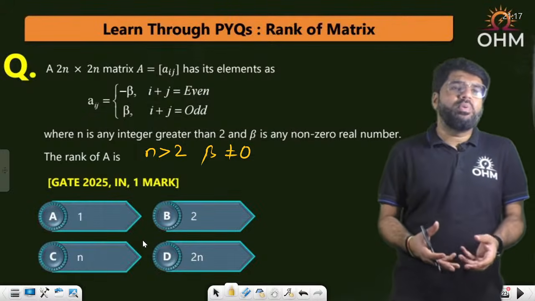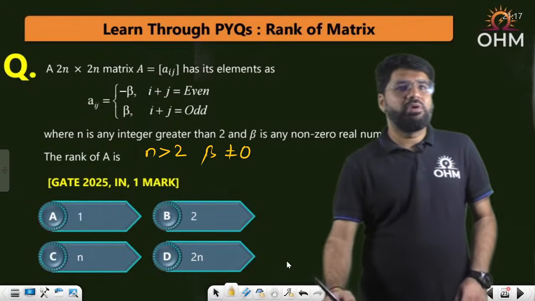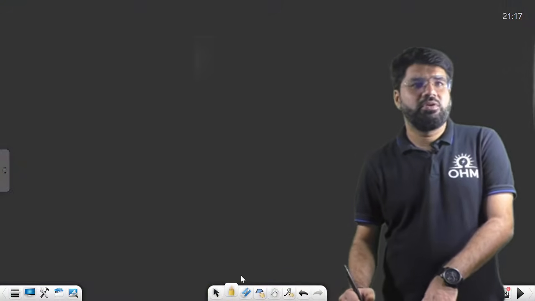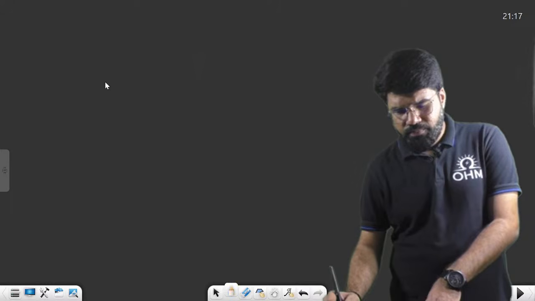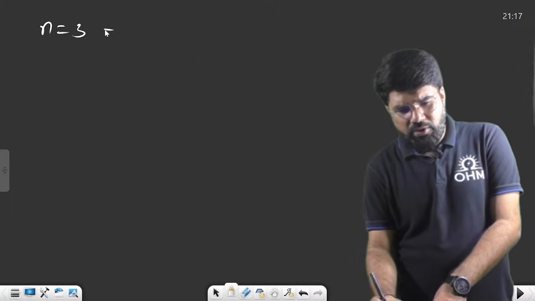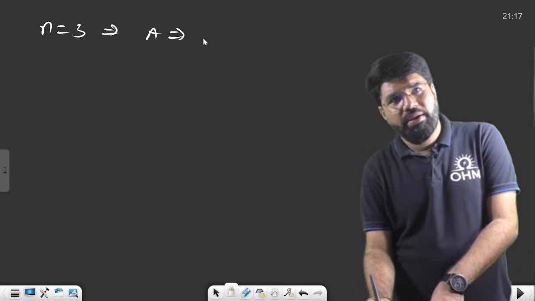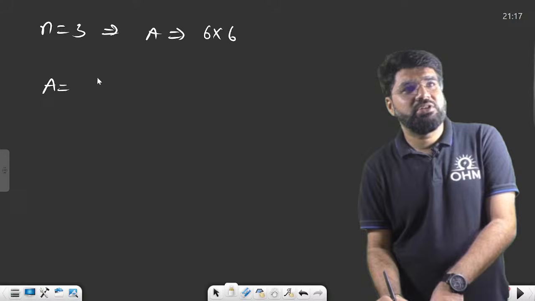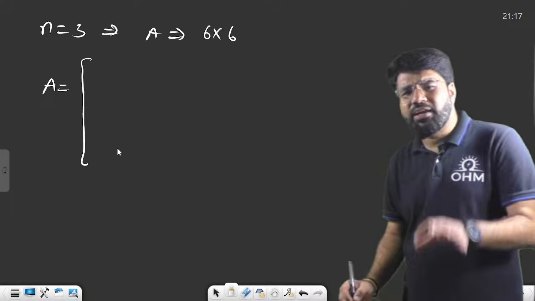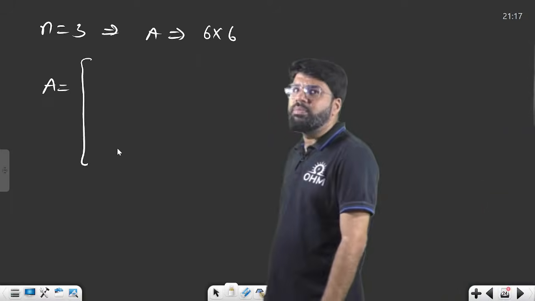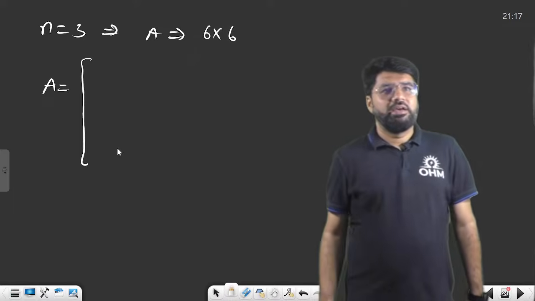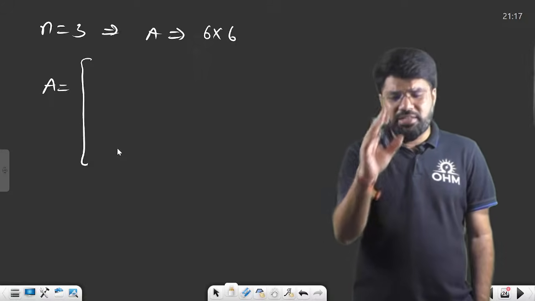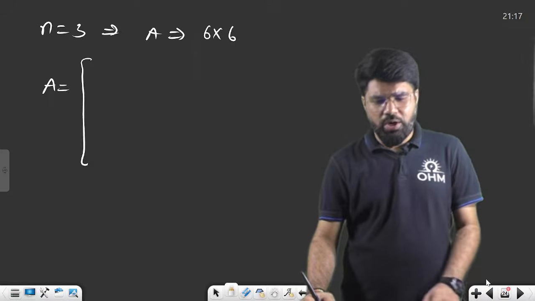Now let's try n equal to 3, for example. If you try with n equal to 3, what is the matrix you will form? The size of the matrix will be 2n cross 2n, 6 cross 6. Let us see how the matrix will look. If you just make the matrix once, your answer will be in front of your eyes. It is just about understanding, reading the question, attempting it. I'll just show you how the answer is in front of your eyes.